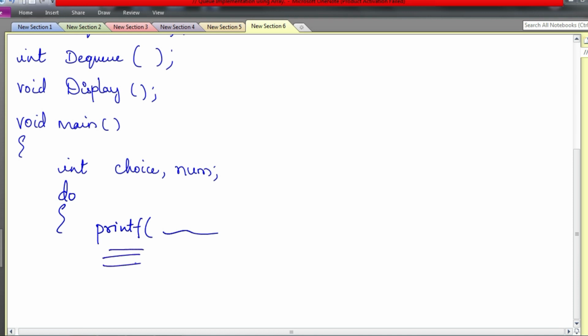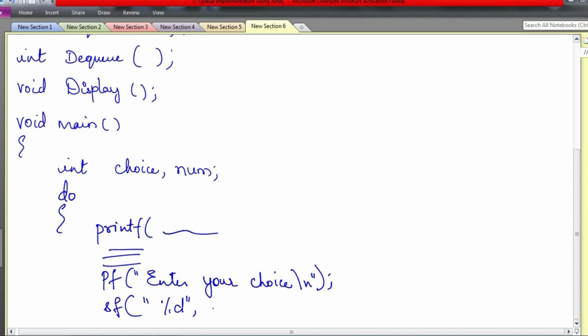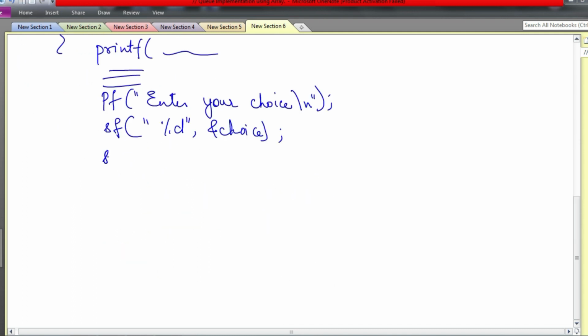For the queue implementation, you can write printf: 1 for inserting an element, 2 for deleting, 3 display, 4 quit, then another printf, enter your choice. Whatever the user enters, you store it in a variable. I'm just writing pf and sf, it is printf and scanf. So we will store it in the variable called choice. Next, we use a switch statement in order to call the appropriate functions. Switch choice.